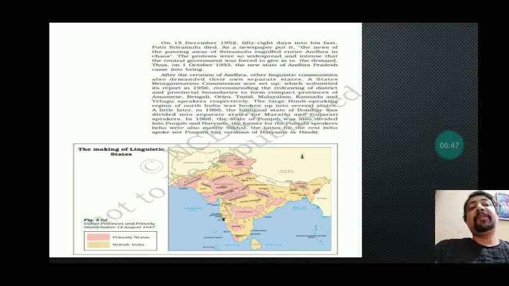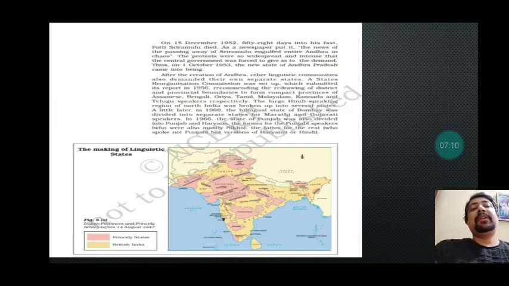After the creation of Andhra Pradesh, other linguistic communities also demanded their own separate states. Further, the central government organized one important commission. That commission was termed the State Reorganization Commission, and it was set up and finally submitted its report in 1956. Now, what was there?